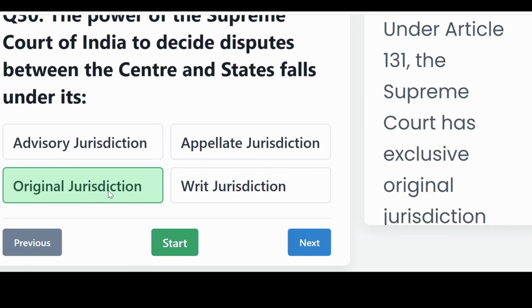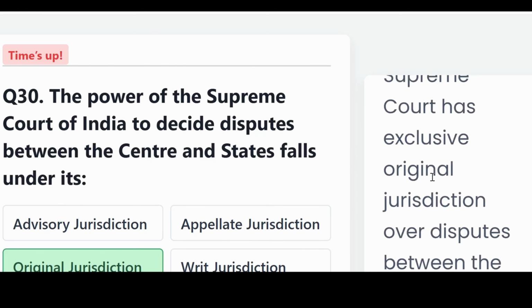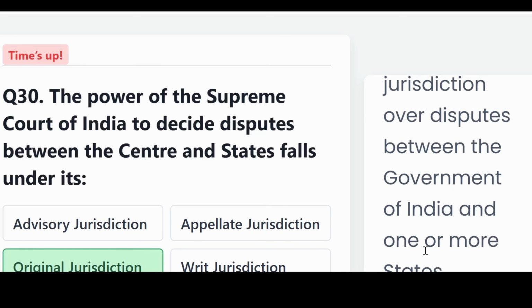The correct answer, original jurisdiction. Under Article 131, the Supreme Court has exclusive original jurisdiction over disputes between the Government of India and one or more states.